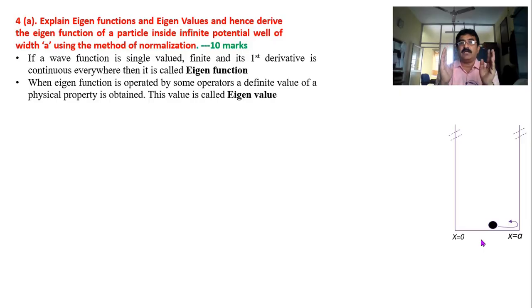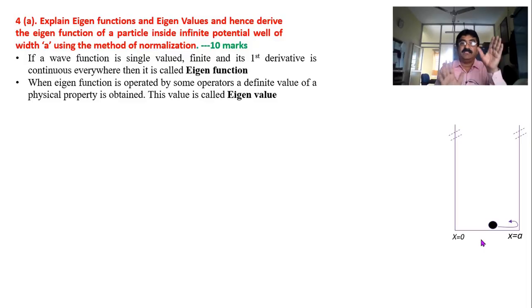By chance, if the walls are loose, means if they are not rigid or hard, something like a mud wall, then when the ball or particle hits the wall, the ball gets impinged into the wall, means the ball gets stuck to the wall. There is a possibility of finding the particle on the wall. So probability on the wall is not zero when the collision is not elastic, when the wall is not hard. But I have assumed that the wall is hard, collisions are elastic, therefore the particle cannot stay here, cannot stay here. So probability of finding the particle on this wall is zero, on this wall is zero. Outside the well, that is also zero.